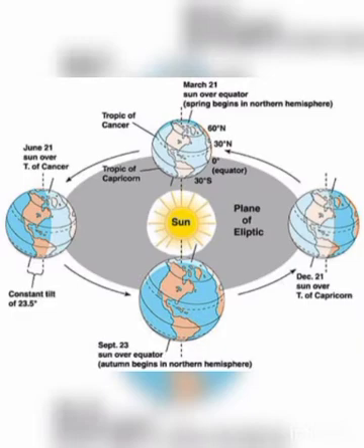What is revolution? The movement of the earth around the sun. First of all, rotation means the movement of the earth about its axis. But here, it is the movement of the earth around the sun. That is very, very important. The movement of the earth around the sun, that is revolution. Can you clear it? What is the difference between rotation and revolution? What are the two types of movement? Can you clear it?